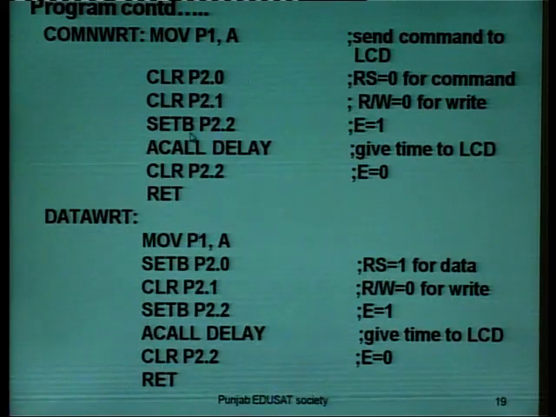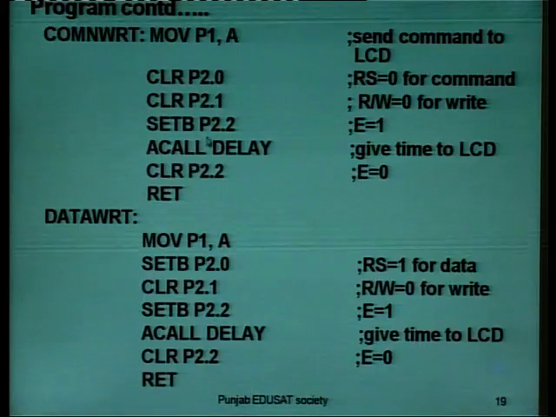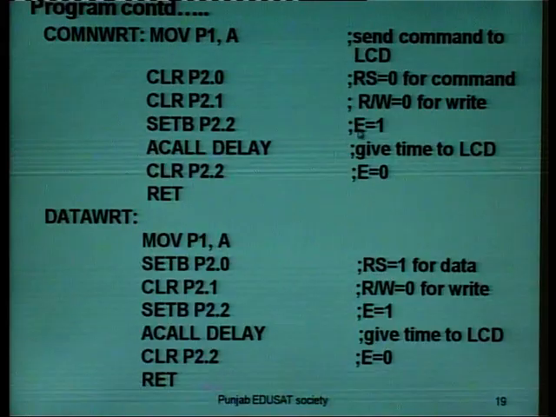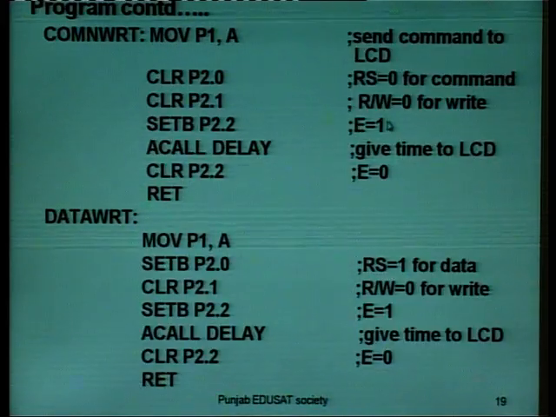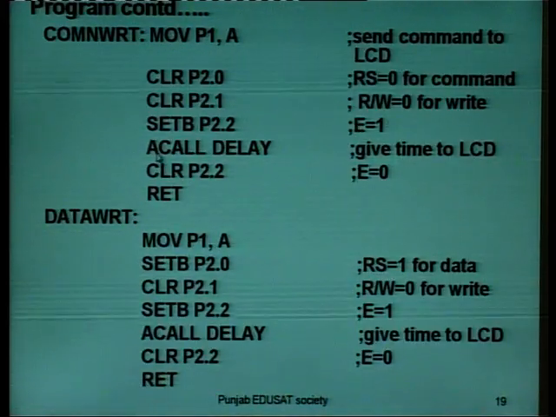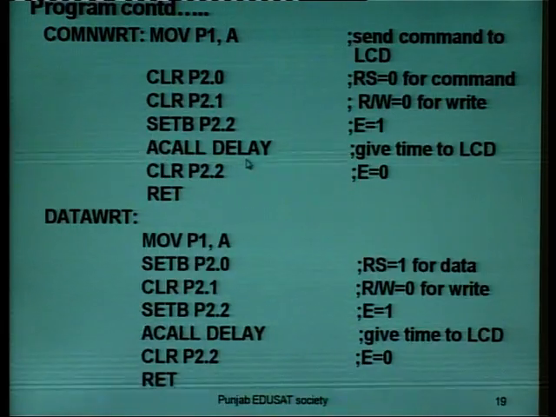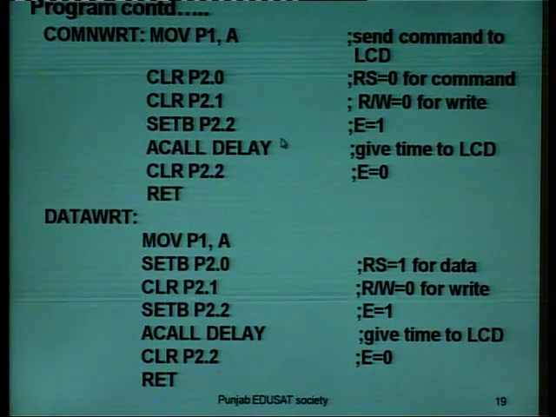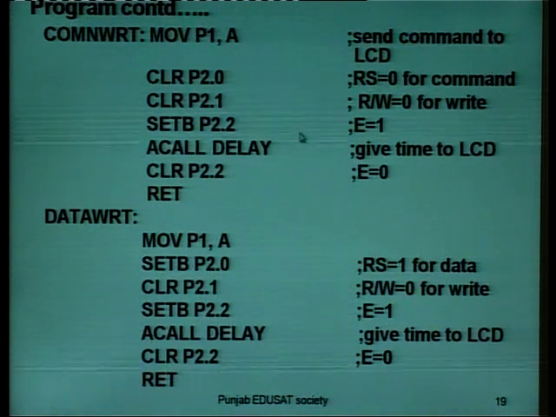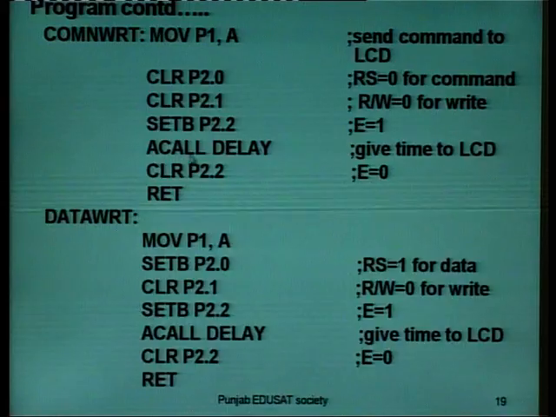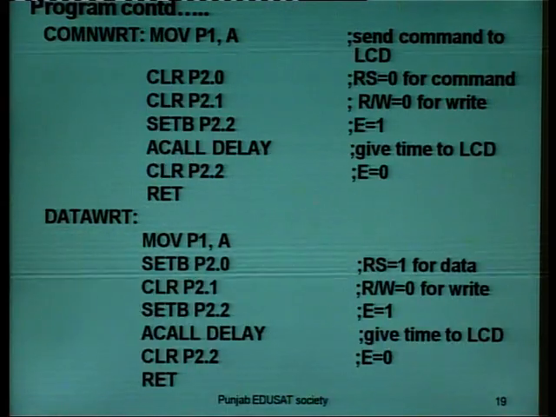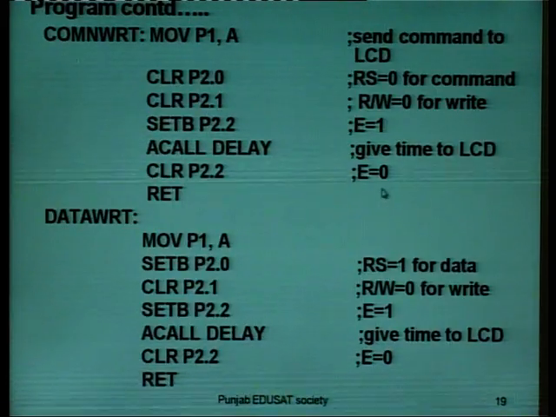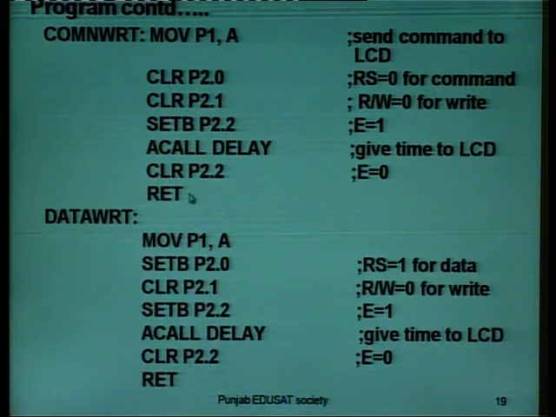Now set bit P2.2, which is connected to the enable pin; this makes E equal to 1. Then we will call an absolute call for delay, as we have to make the enable pin high and then low, high for some duration. That duration is given by this delay subroutine. After that, clear to make the enable pin 0, then we will return.